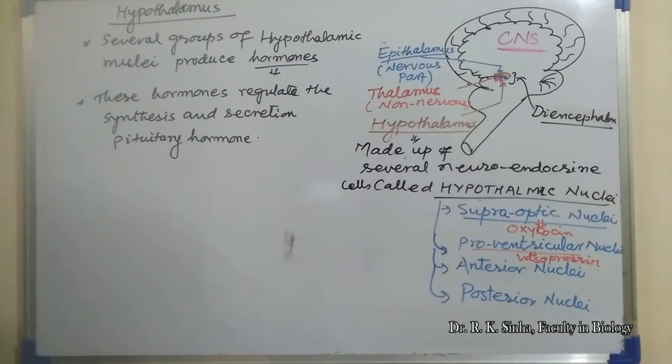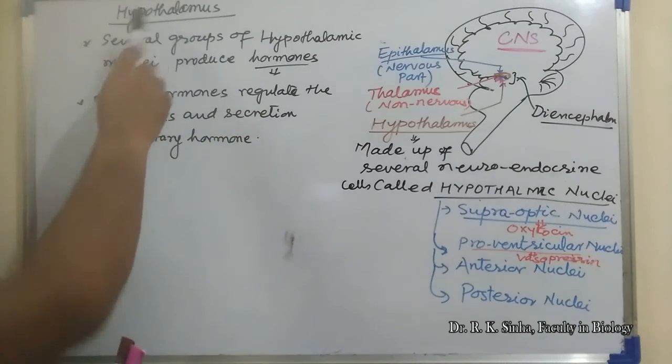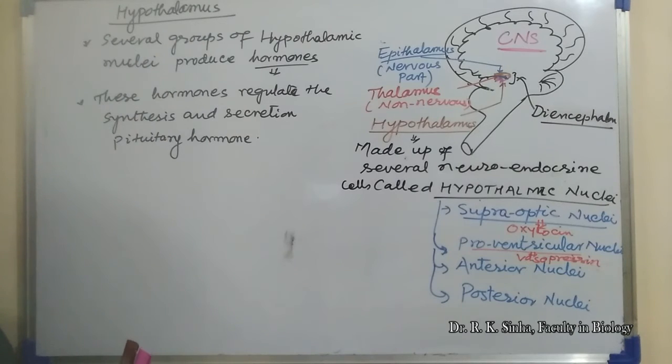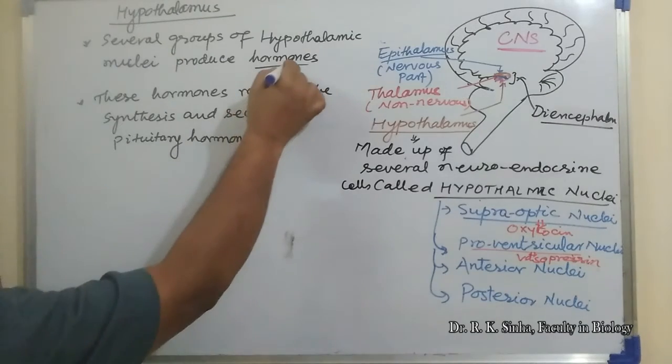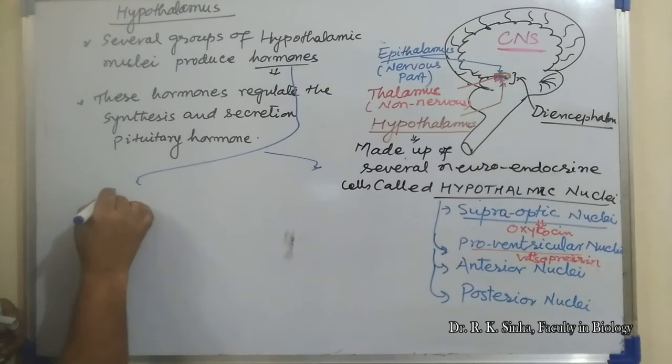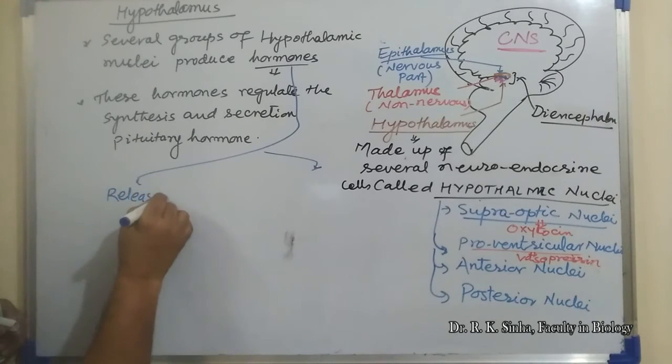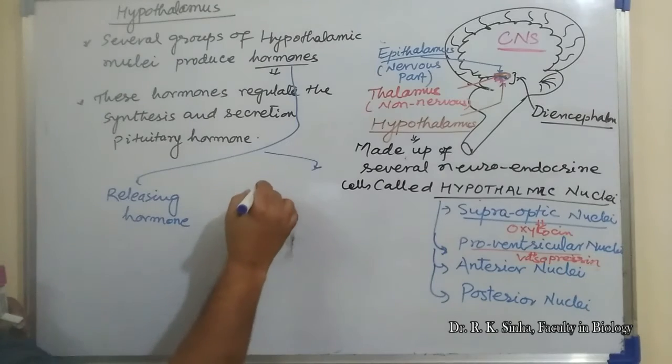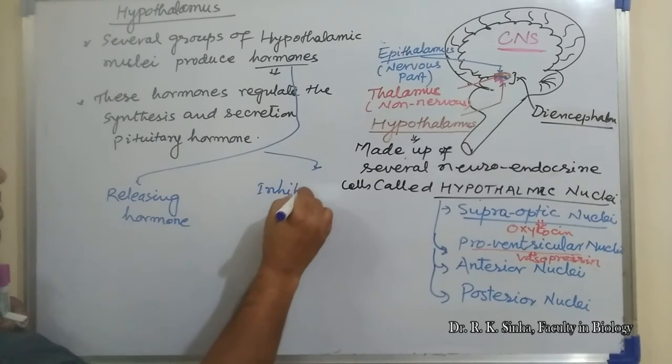Some of the hormones released from the hypothalamus are releasing, and some are inhibiting. Means the nature of these hypothalamic hormones is that some are releasing hormones and some are inhibiting hormones.